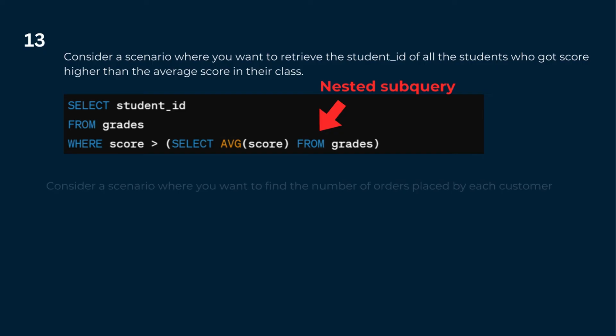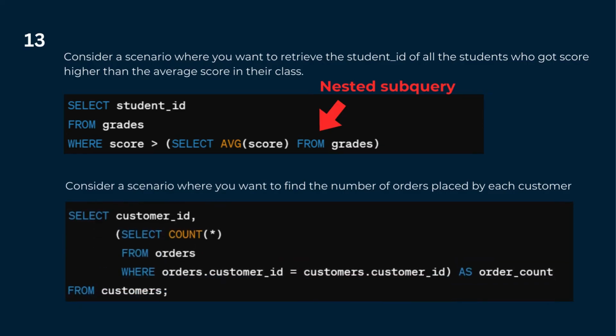Now consider the next scenario where we want to find the number of orders placed by each of the customers on an e-commerce platform. For that, consider two tables. One is the customers table, which contains the information about my customers along with the customer IDs that they have. The other table is the orders table, which contains the information about all the customers that have bought on that particular e-commerce platform along with their customer IDs. Now if you see in the whole query, the subquery that is used counts all the values from the table orders only where the orders' customer ID matches the customer ID.